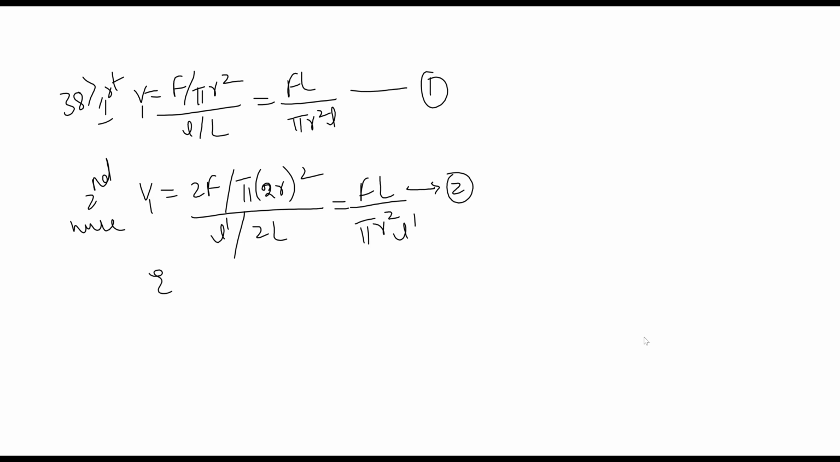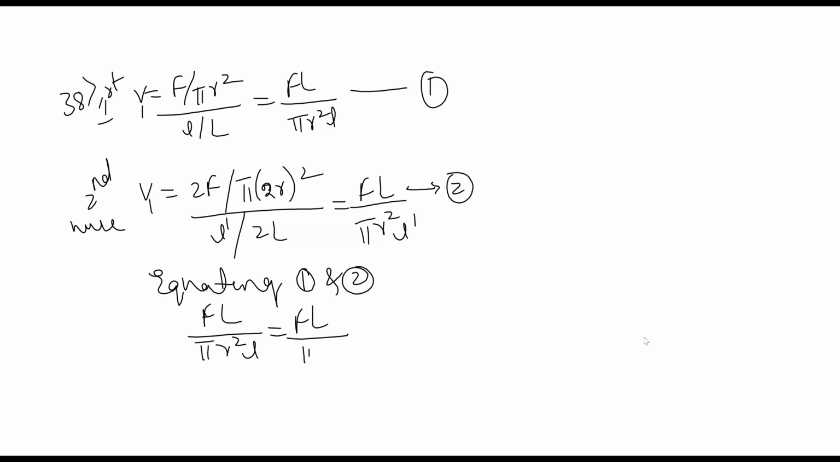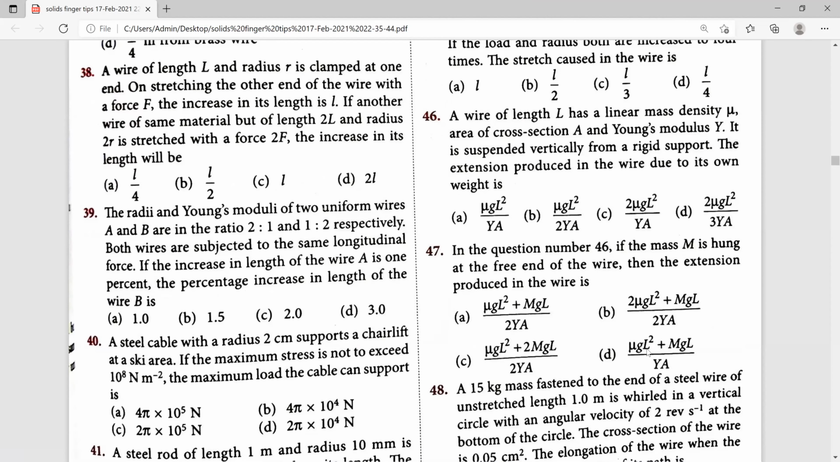So next, equating equations 1 and 2, what do we get? FL divided by pi R square into L is equal to FL divided by pi R square into L dash, or how can we write this? L dash is equal to L. So for the 38th, which one is the right answer? For the 38th one, C is the right answer.